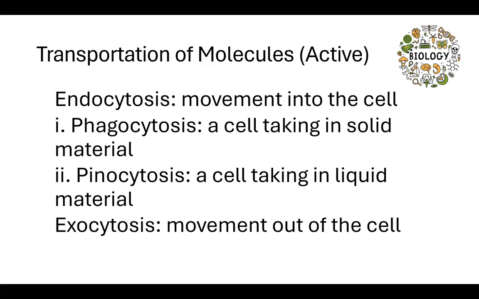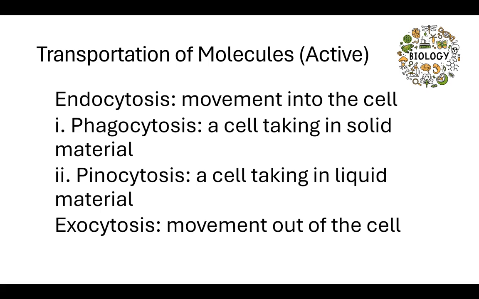Still talking about active transport, we have to look at a few things: endocytosis and exocytosis. Endo, I want you to think inner. Cytosis is movement of the cytoplasm or movement of the cell. Endocytosis is movement into the cell. So things are moving into the cell via endocytosis. This could happen in two ways. We have phagocytosis and pinocytosis. So remember, with endocytosis, things are moving into the cell.